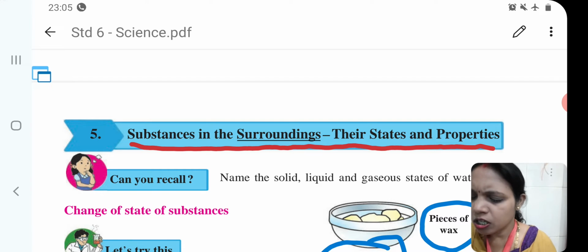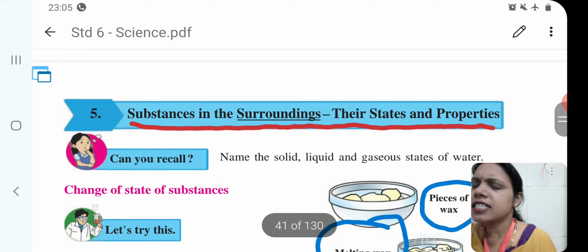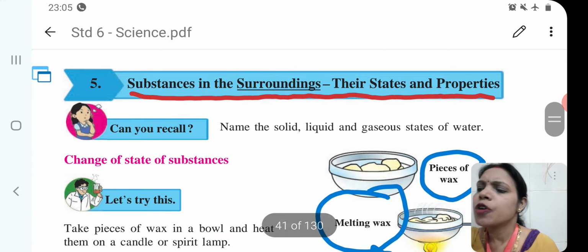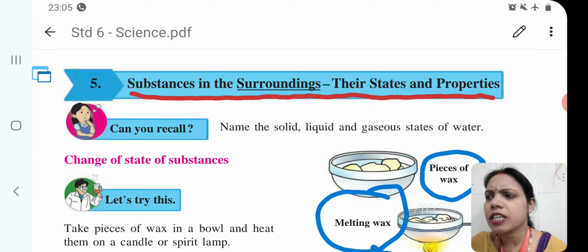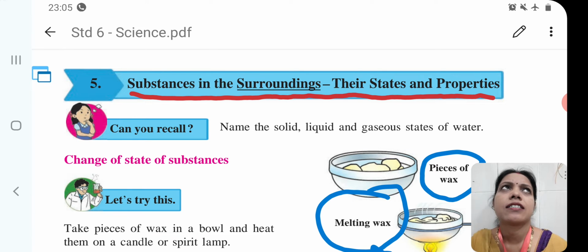So, in this chapter, we are going to study the substances that we see in our surroundings and their states and properties.